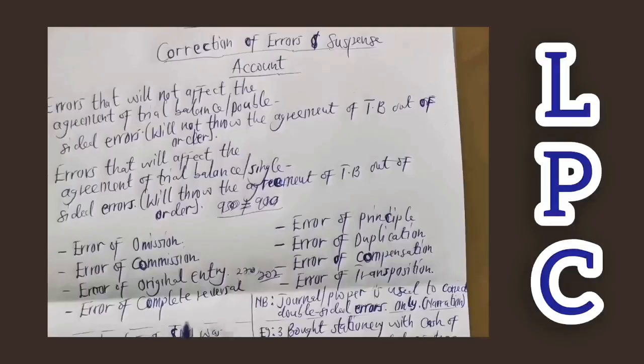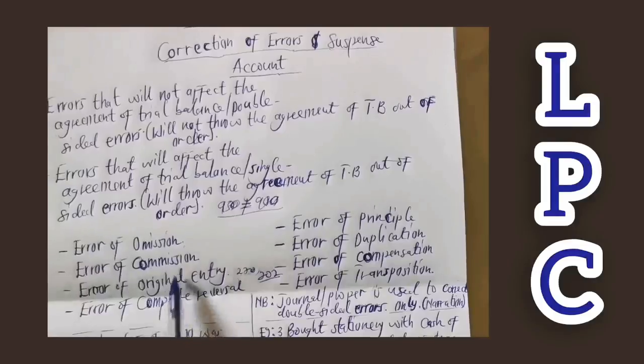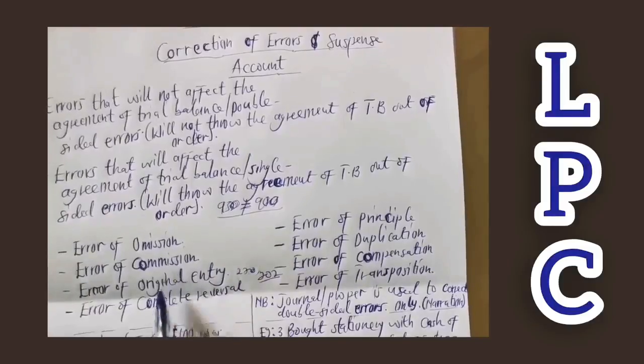That is error of original entry. Then error of complete reversal. The error of complete reversal too has certain relation with the original entry. With a complete reversal, here the correct figures have been used. The correct figure that you should report in the account has been used, but the double entry is not adhered to. Be with me. The correct figures have been applied, but the double entry is not properly adhered to.